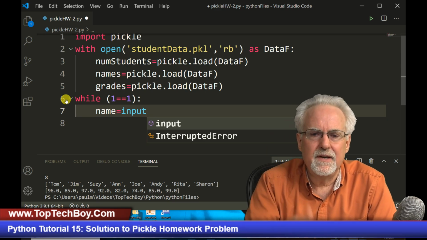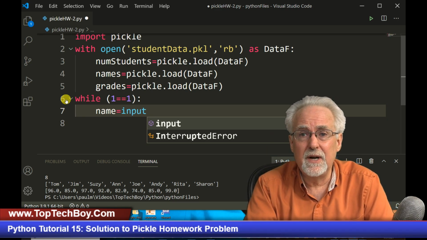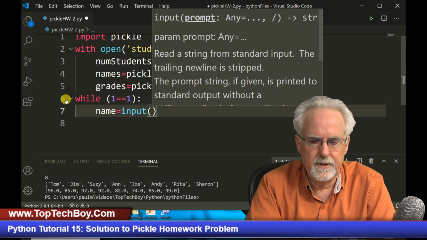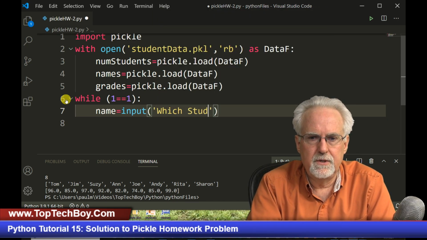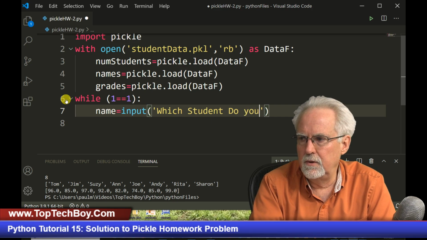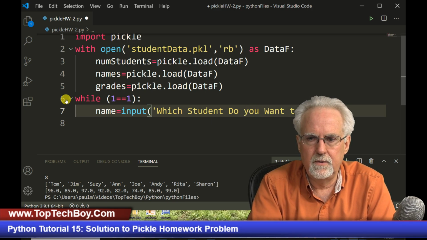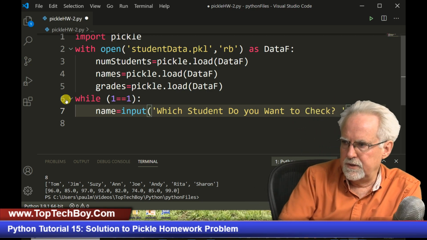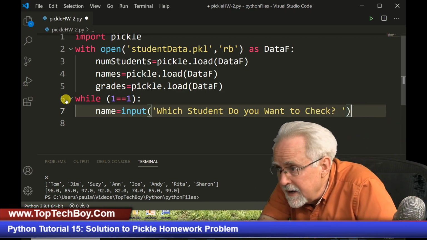Okay, I had to think a little bit. So we're going to figure out whose grade we want to look up. So we've got to know who they are. So we're going to say name is equal to input, Which student do you want to check? All right, like that.